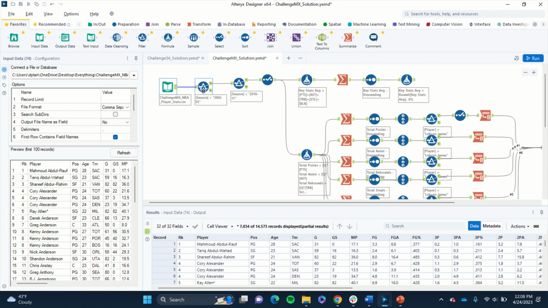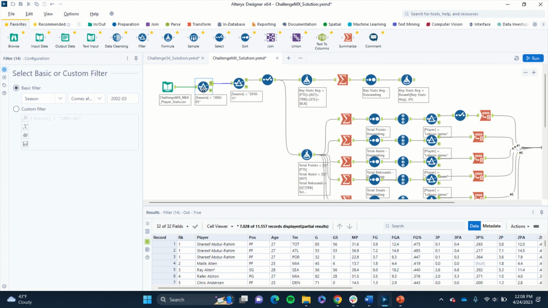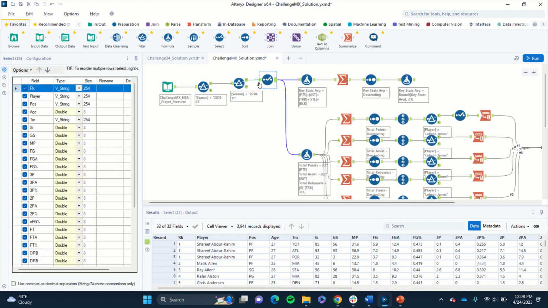So we focus in on these seasons using the filter tool. We're able to find the seasons coming after 2002, 2003. This season, he's actually still playing in high school. Came right out of high school, pretty awesome. And they want to do before 2010 to 2011 because that's when he went with the Heat. Now we had to use the select tool to change the data types. A lot of these data types are numbers, so we changed them to doubles. So you can play around with them here.